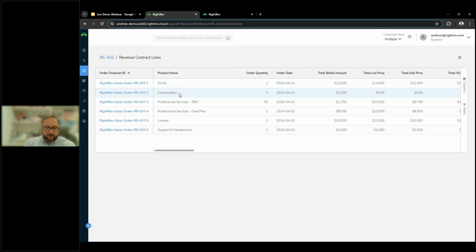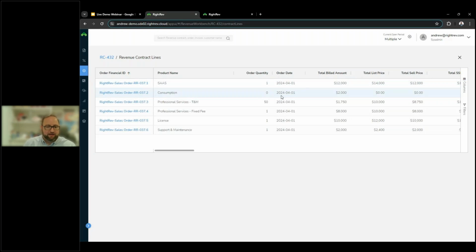The way that RightRev handles that, if we're talking about usage being associated to billings, we wouldn't have an order quantity and order list price, sales price a lot of times for these items. So we would just ingest from your upstream system a usage item that we can then assign invoicing and revenue recognition to as it occurs. So in this specific case, we have billed $2,000 here in the month of April, and because we've done that billing, we're now releasing $2,000 worth of revenue to your GL as well. This will allow us to continue to update over time that usage and consumption, and this is just one of the many ways we can solution for that specific type of revenue.